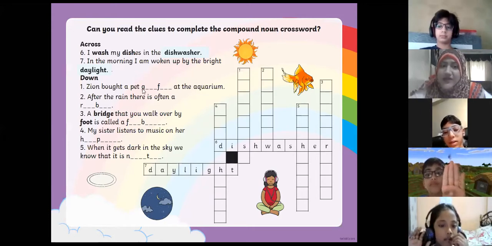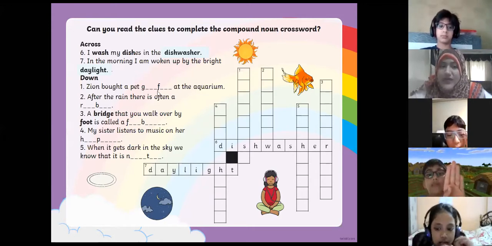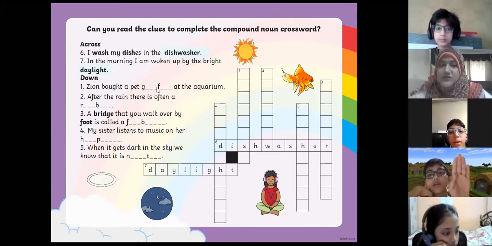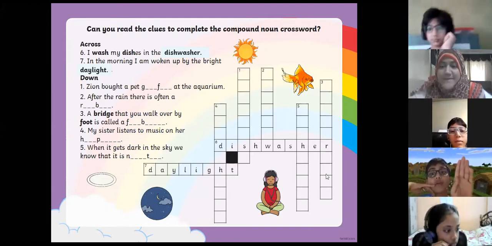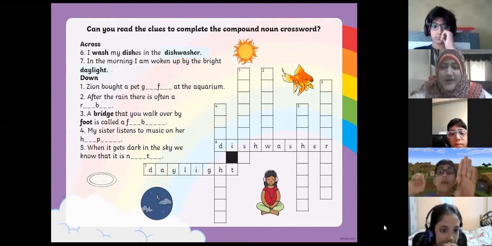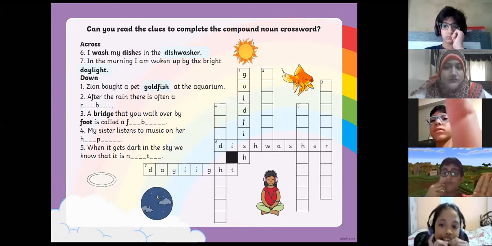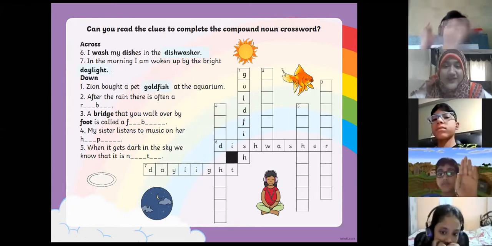No, it's starting with G. Ibrahim, just help her with the color. Ma'am, green. Gray will fit, ma'am. Gray fish. Gray fish, let's see. Yes. Ma'am, goldfish. Goldfish. Gold. Okay, that's right.